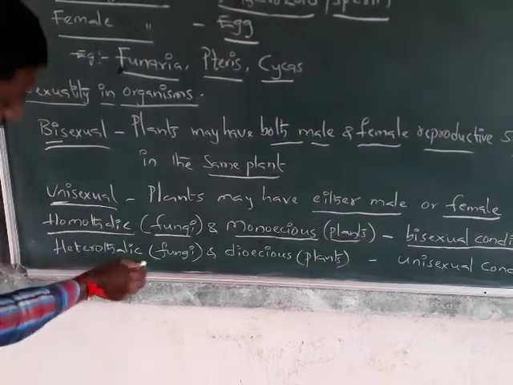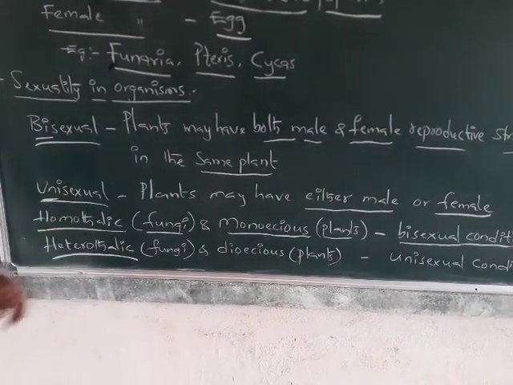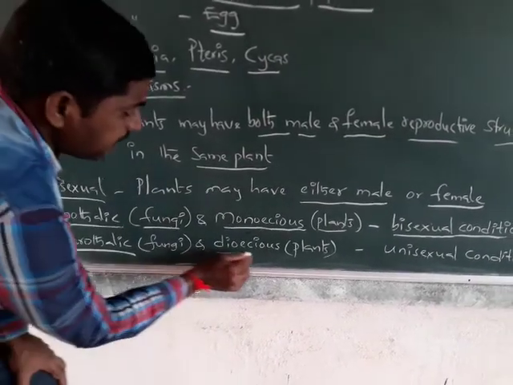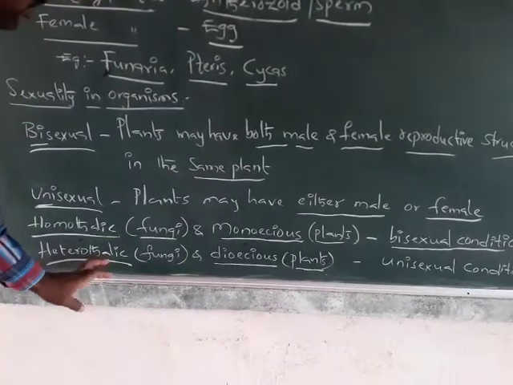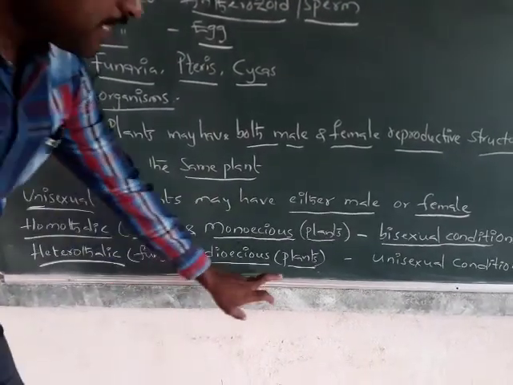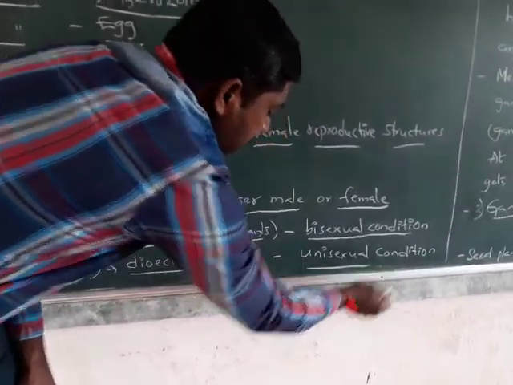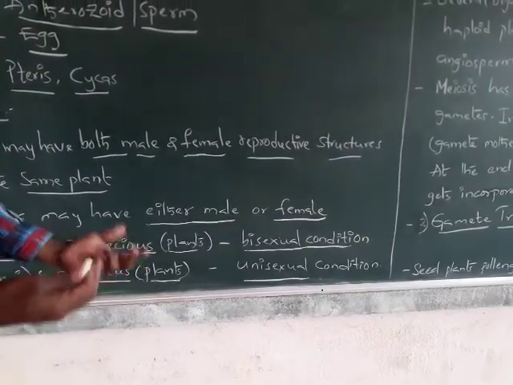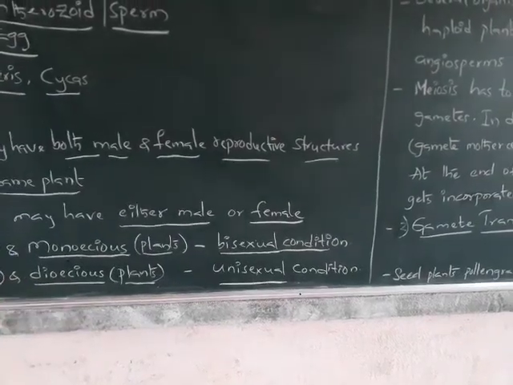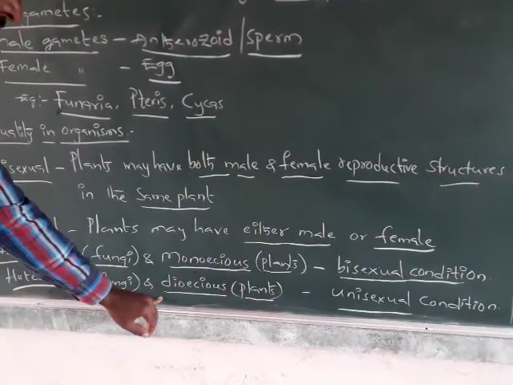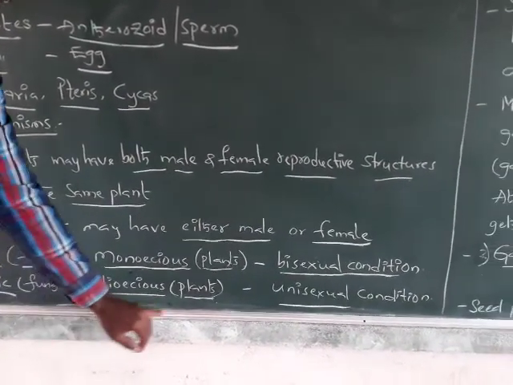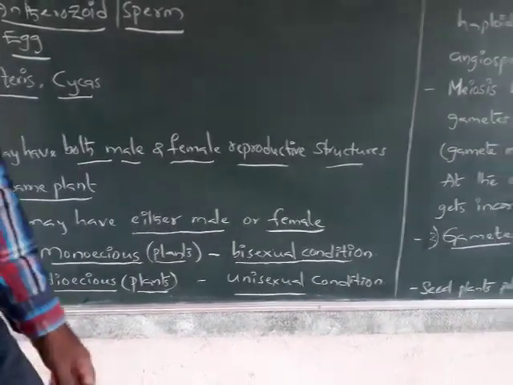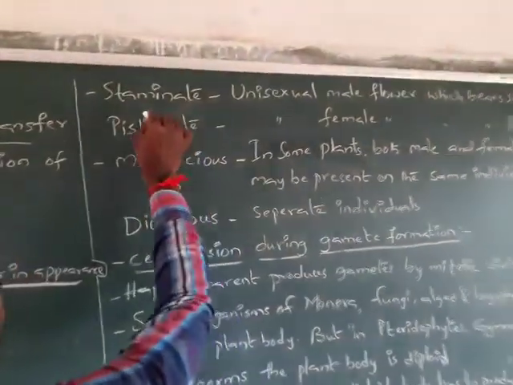And heterothallic, which means quite the opposite. Here it is different: dioecious in plants, and heterothallic in some fungi. Here it is the unisexual condition. Either male or female sexual organs are present in the individual. That is called heterothallic in fungi and dioecious in plants. Dioecious means unisexual condition. Don't confuse them.